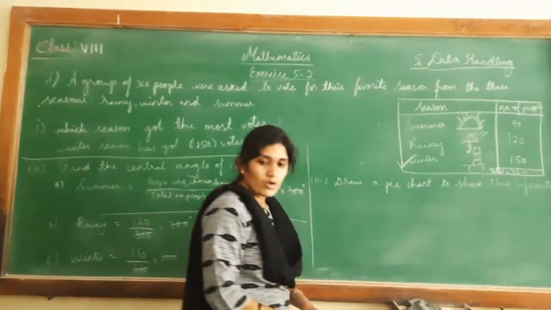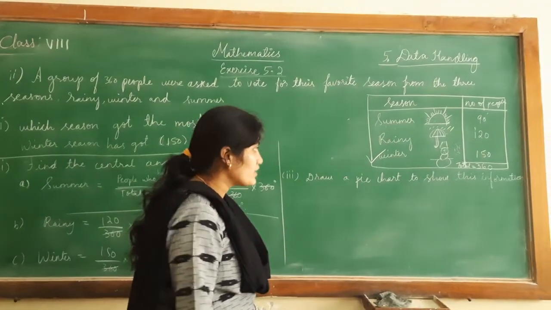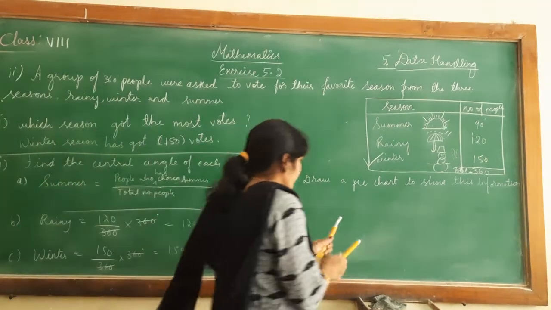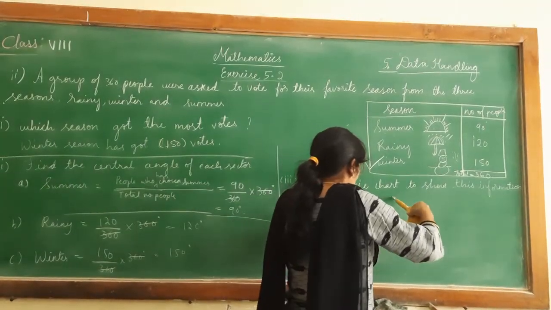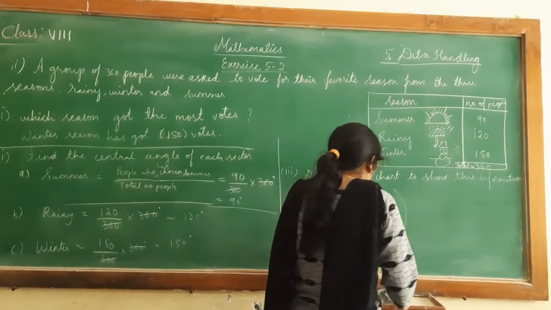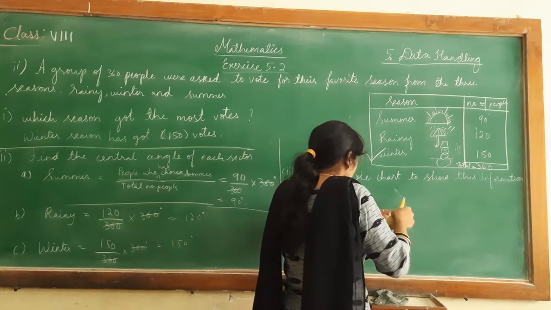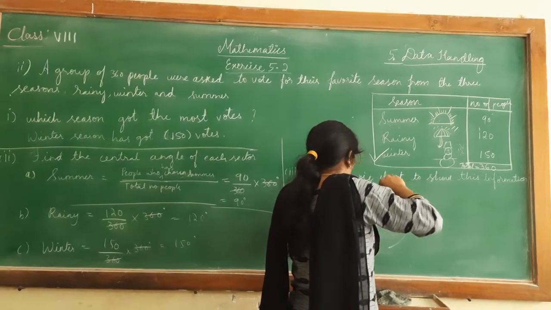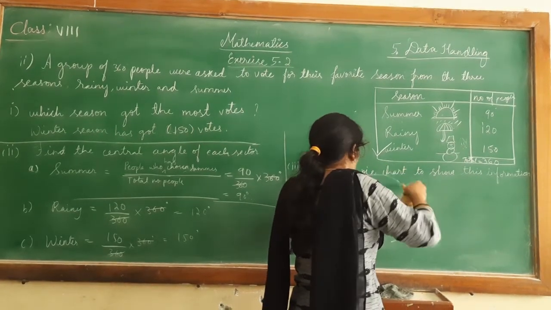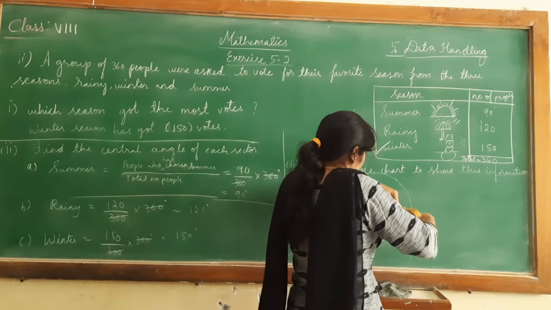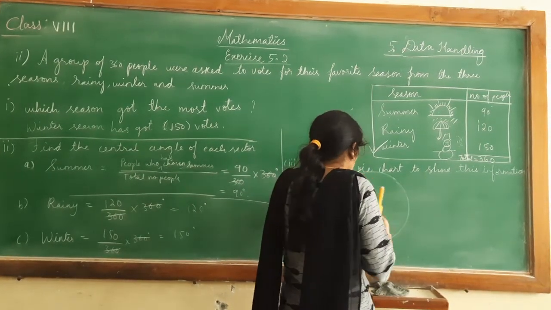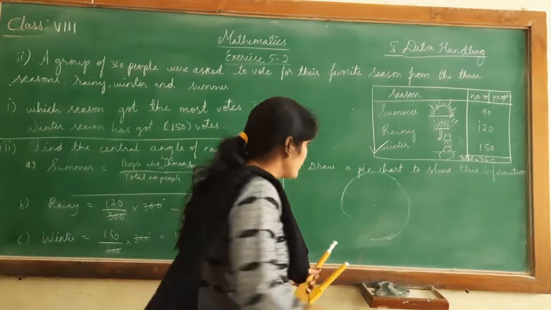Now we need to draw a circle because we need to draw a pie chart to show this information. First we draw a circle. Taking a point here, draw a circle, because we need to draw this using a protractor so that we get accurate measurement.